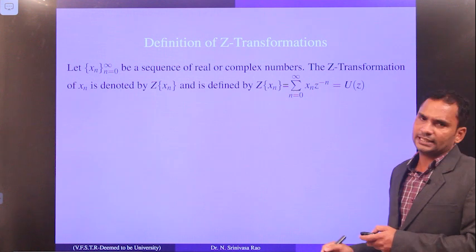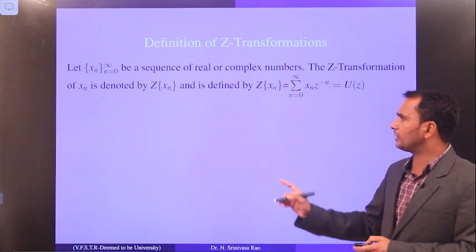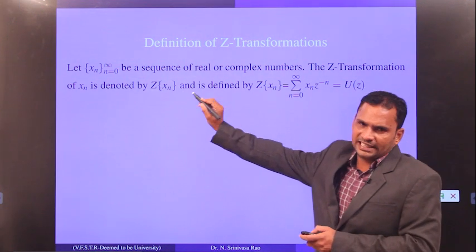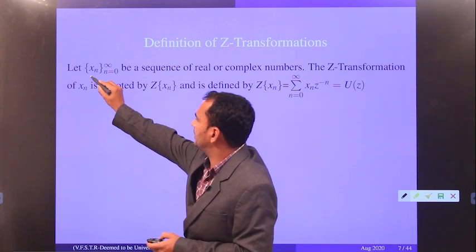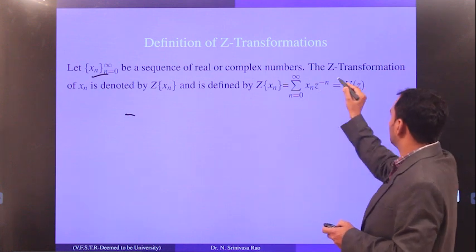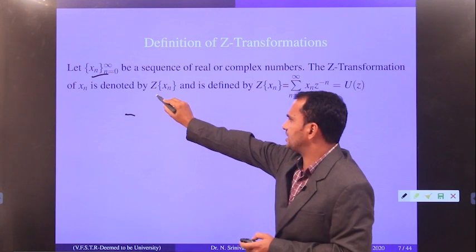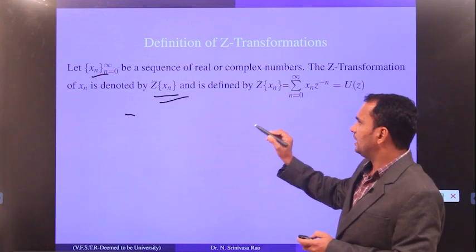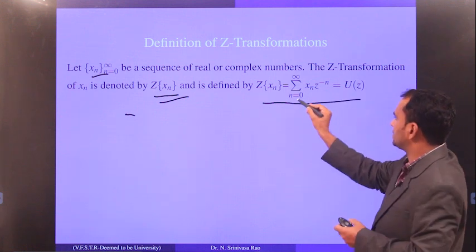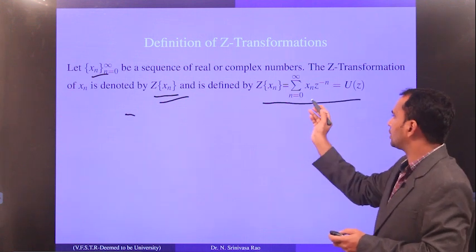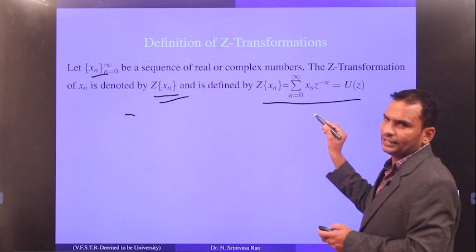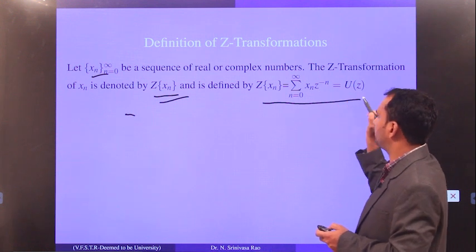Now we will start with the definition of a Z transform. I have told you already, Z transforms are applied on sequences. This is a sequence Xn, whether it is real or complex numbers. The Z transform of a sequence Xn is denoted by Z of Xn, and it is defined as the summation from n equal to 0 to infinity. So we are not going to negative terms. This is defined as the sum from n equal to 0 to infinity of Xn into Z to the power minus n.